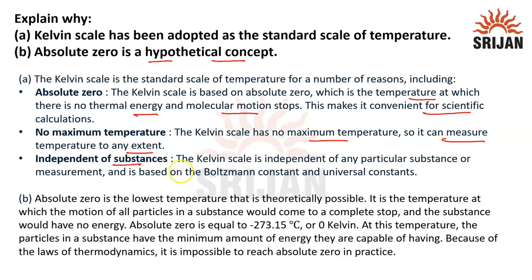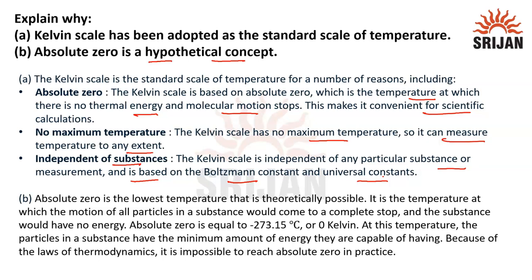Moreover, it is independent of substances. So the Kelvin scale is independent of any particular substance or measurement, and it is based on the Boltzmann constant and universal constant. So these are the reasons that the Kelvin scale is taken as the standard scale of temperature.